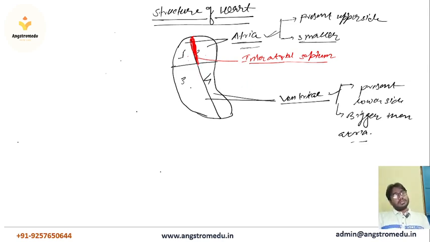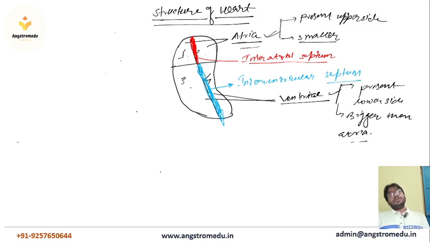Now the second septum is present here, in between the ventricles. That's why its name is the interventricular septum.